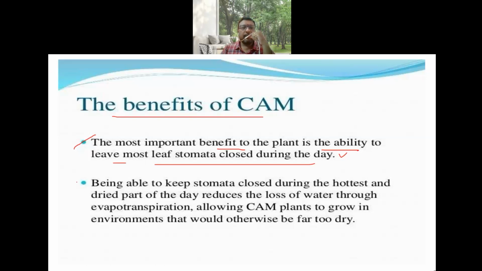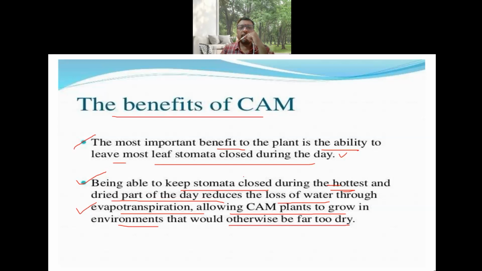How? By being able to keep stomata closed during the hottest and driest parts of the day, it reduces the loss of water through evaporation or transpiration, evapotranspiration, allowing CAM plants to grow in environments that would otherwise be far too dry. As you know, the temperatures during the daytime are very high and availability of water is low. Whatever water is present inside the plant, if stomata open, all that is lost due to transpiration.